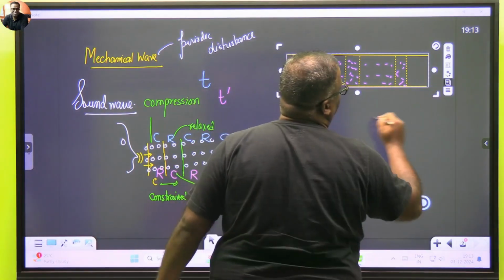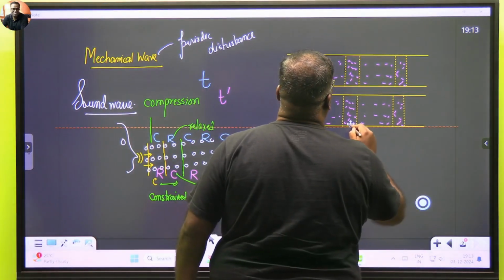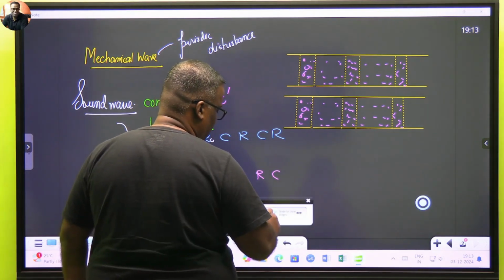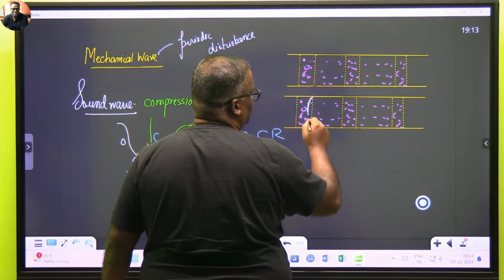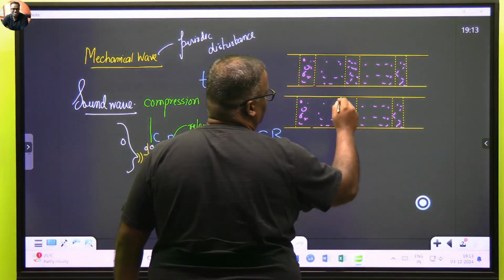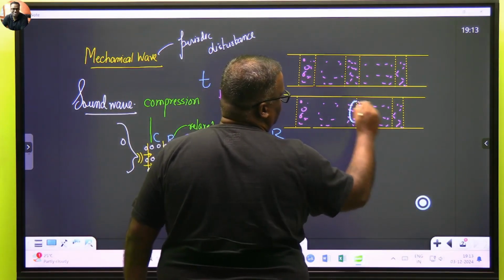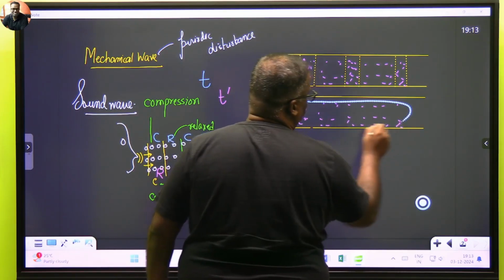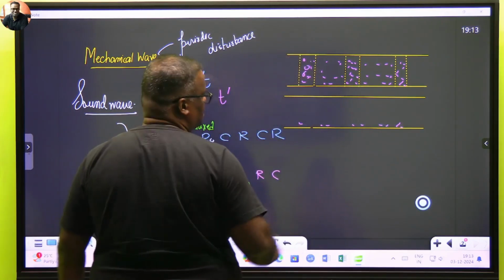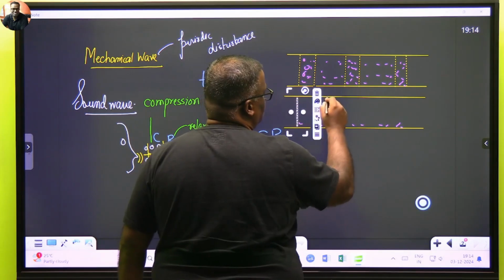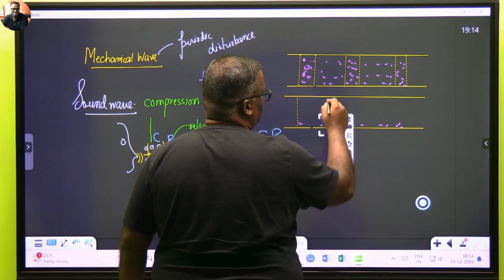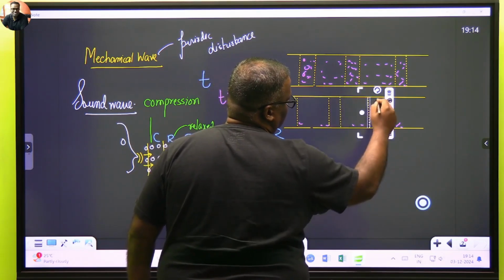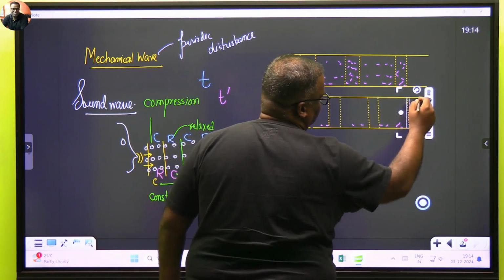So let me copy this so that it gives you an idea. Now let me copy this and bring it here. The very next instant, we will see something like this. This has become rarefaction, compression, rarefaction, compression, rarefaction, compression, like this.